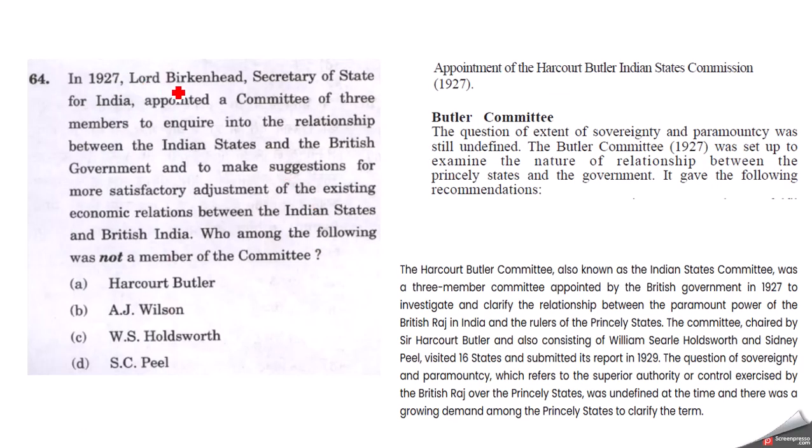In 1927, Lord Birkenhead, Secretary of State for India, appointed a committee of 3 members to inquire into the relationship between Indian states and the British government and to make suggestions for more satisfactory adjustment. So it is not a member of that committee. Now Spectrum only says Butler Committee, so we know that Butler has to be one of the members of that committee. So the question of extent of sovereignty and paramountcy was still undefined.